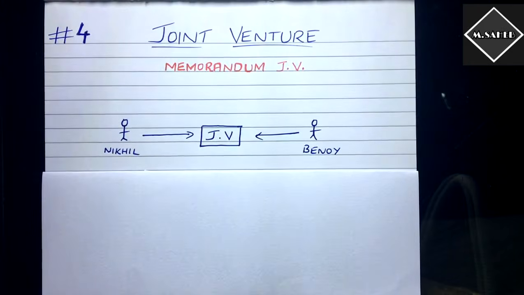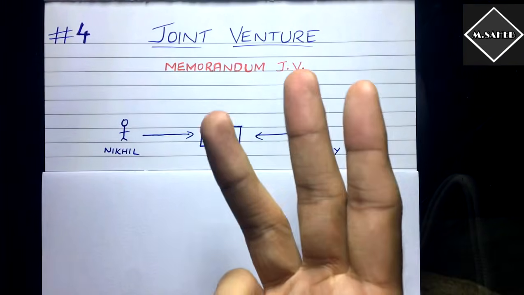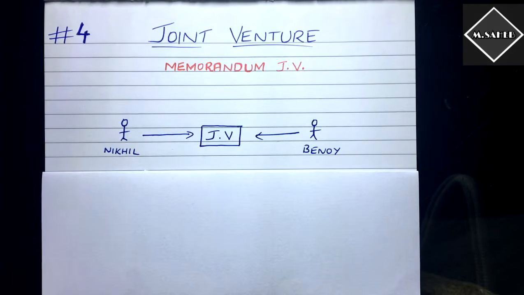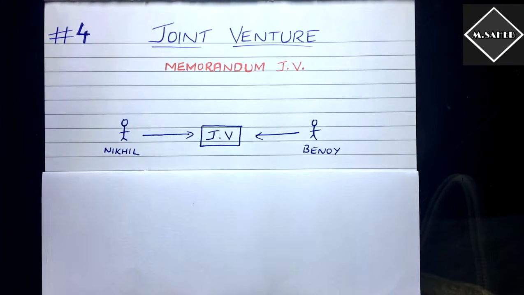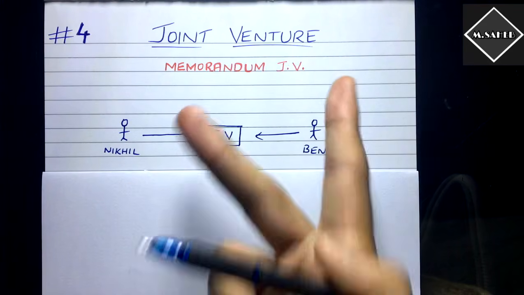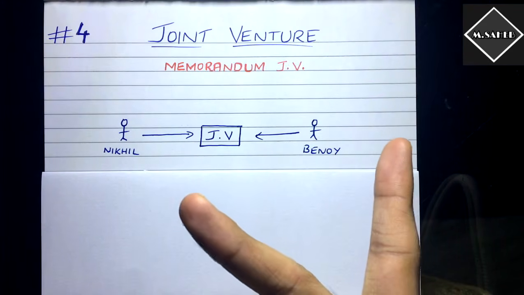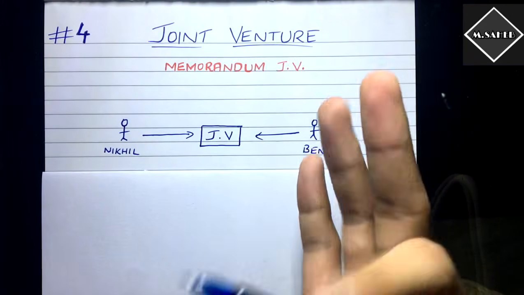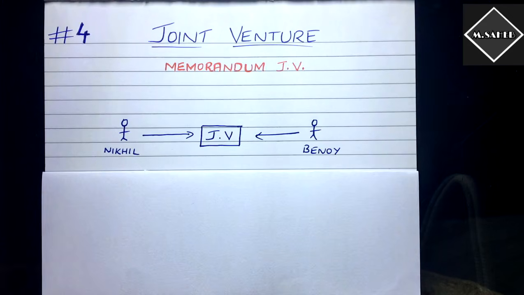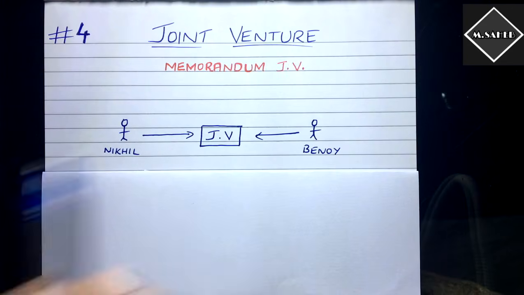Hi everyone, welcome back to the joint venture chapter. This is video number 4, and in this video we are going to see the third method of joint venture, that is called the memorandum method. In the previous videos we have seen the concept of joint venture. In the second video we solved one problem, and in the third video we solved another problem, and we have seen two methods of joint venture already. Now in this video, as I said, we are going to see the third method of joint venture, called the memorandum method. Let's have a brief idea about this method, and then we are going to solve a problem with it.